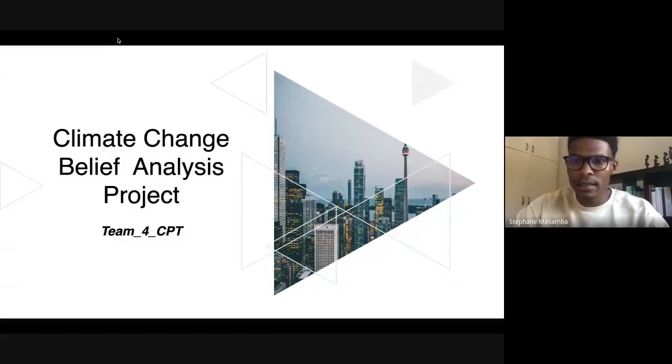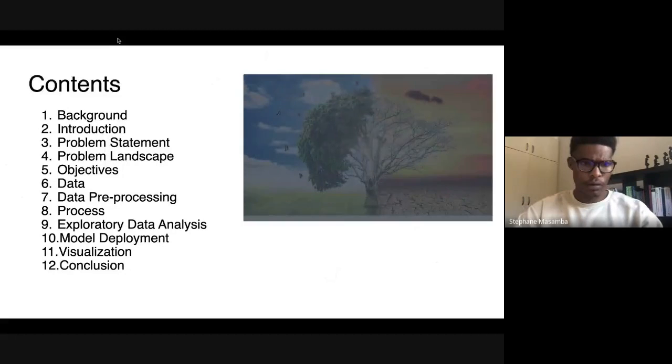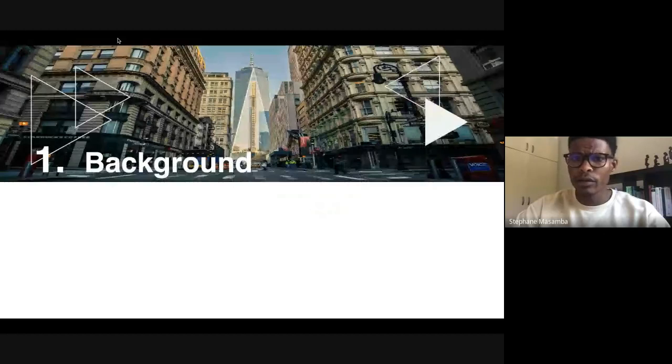Explore data science analysis as part of our machine learning sprints. The presentation can be broken down into 12 sections as shown in this slide. And without further ado, I'll give you a little bit of background and context to the project.